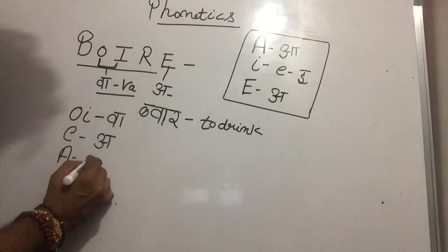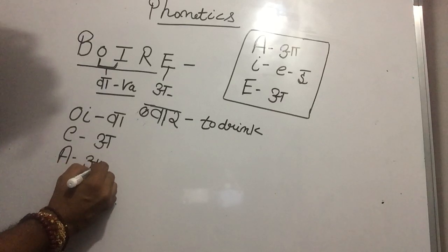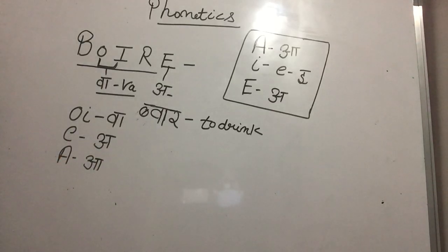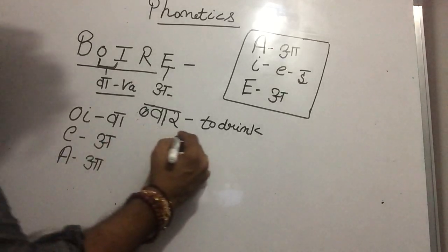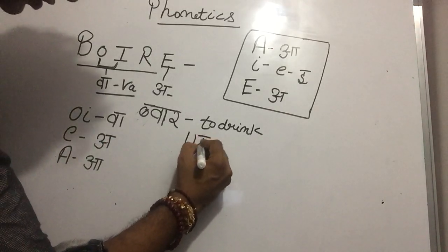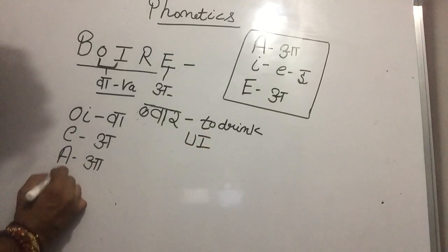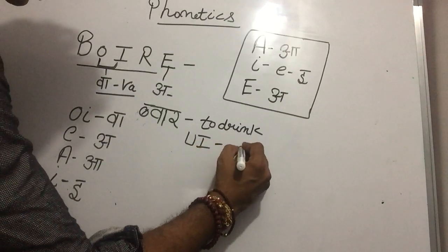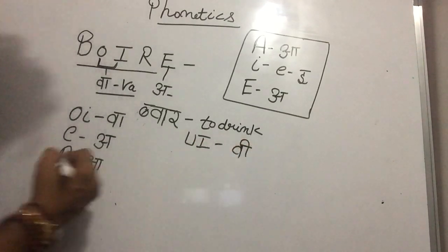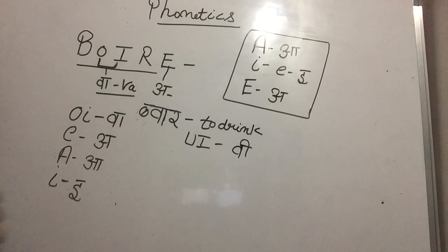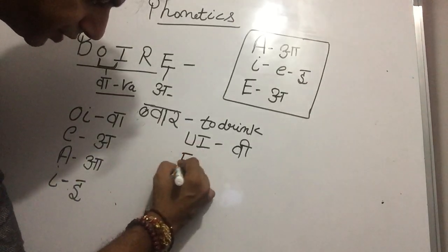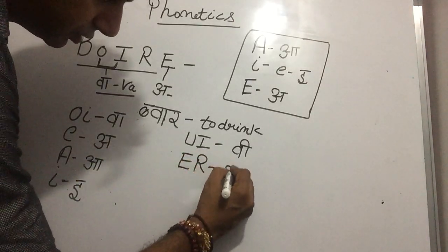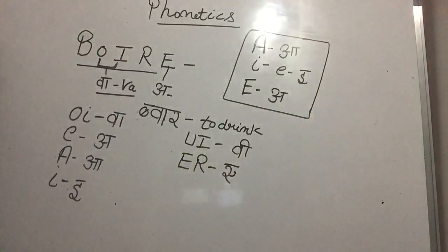A sound is A. UI sound, Paji, tell me what is the UI sound? V. Very good. Très bien. UI sound is V and I sound is E and ER sound is, tell me, what is ER sound? A. Very good. Vous êtes très intelligent, monsieur. You are very intelligent, mister.